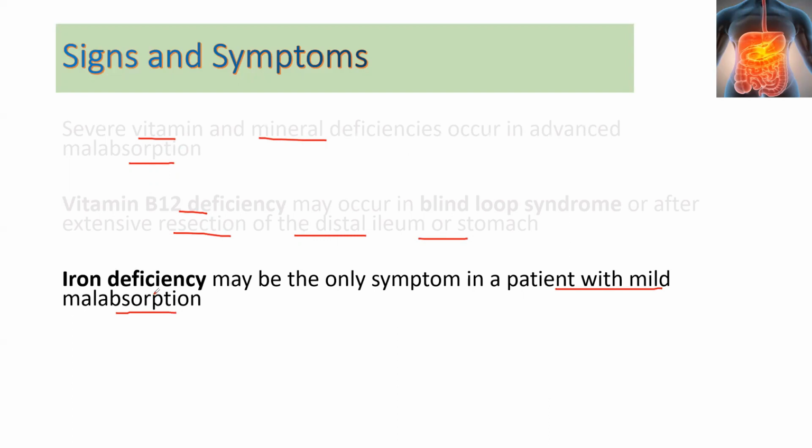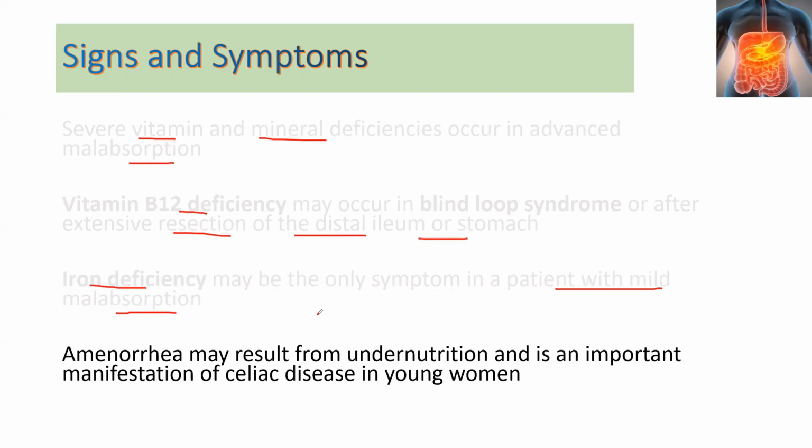malabsorption, we see that the patient presents with iron deficiency. And in young women, when they present with malabsorption like celiac disease, they may have amenorrhea, because young women need more nutrients during the menses. Also, when there are fewer nutrients, they cannot store for the menses, and we see amenorrhea.